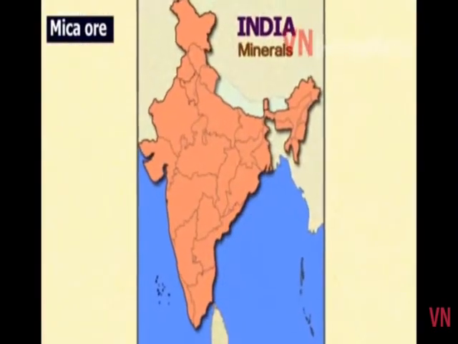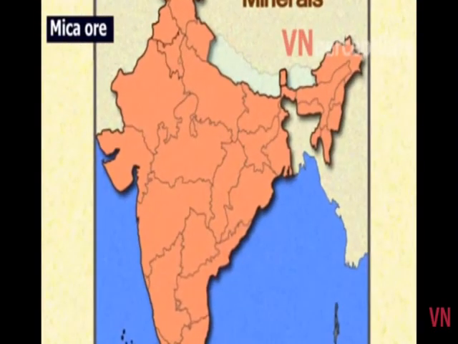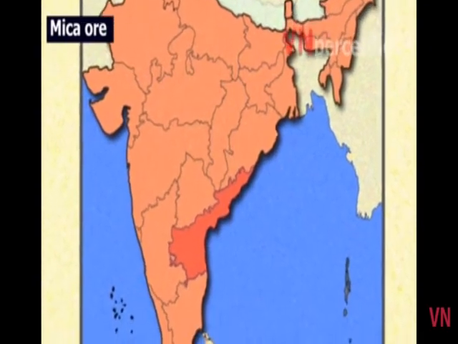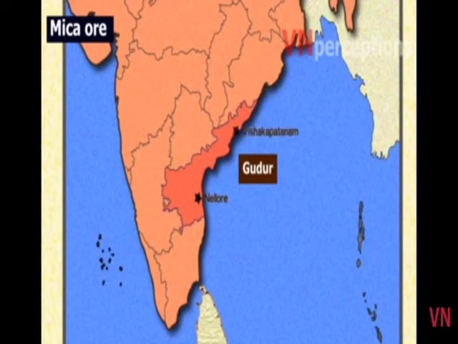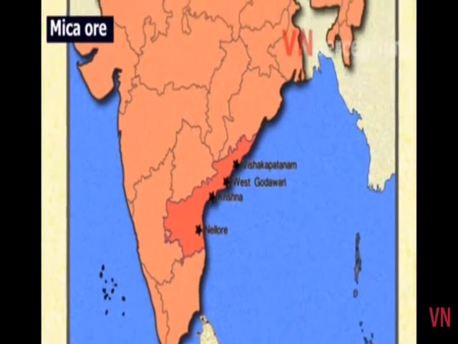Now, the important states where mica is found are Andhra Pradesh, Rajasthan, Bihar, and Jharkhand. Andhra Pradesh ranks first in production. The mica belt lies in the Nellore district. It is found in the Gudur mica mines. Gudur is a town in Nellore district. Then it is Vishakhapatnam, West Godavari, and Krishna. These are the other important mica producing districts.